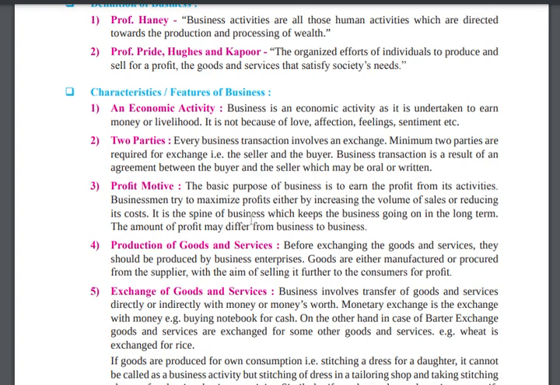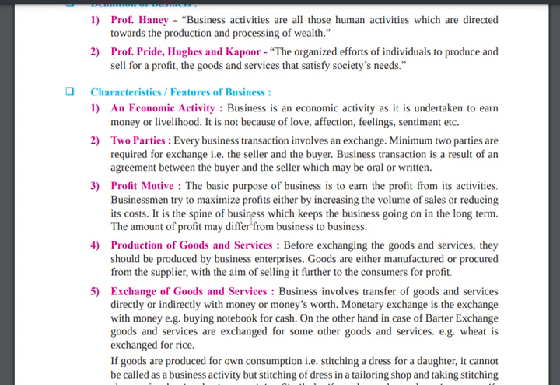You are not doing singing or band for yourself, for your satisfaction. That is not a business. It is for some other people, society. Minimum two parties are required for exchange, the seller and the buyer. You are selling something and there is a buyer. The business transaction is a result of agreement between the buyer and the seller, which may be oral or written.